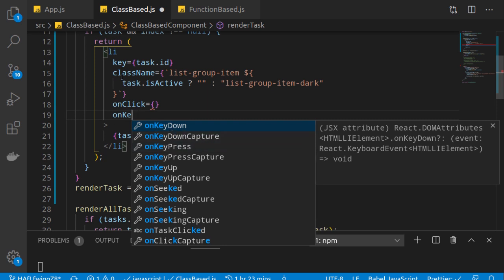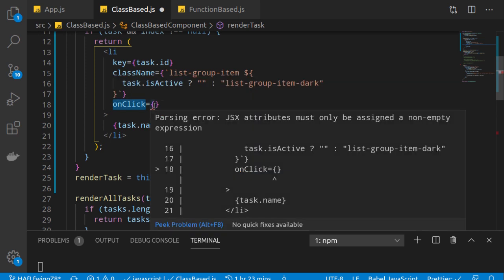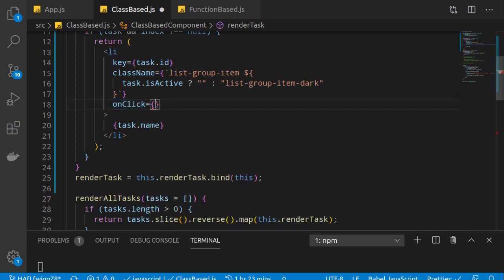Any element, this li is a React element, and we can easily bind any event like this. So this is the event bound here. Now what do we want to do? In normal JavaScript code, we pass a function which we want to be called, but here we pass the reference, not the name of the function. There we pass the name, here we pass the reference, okay?